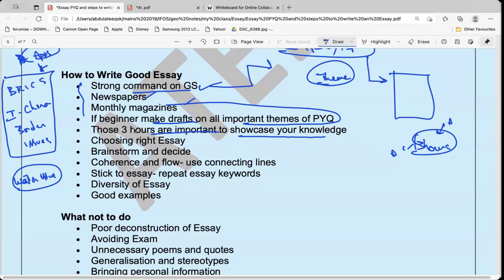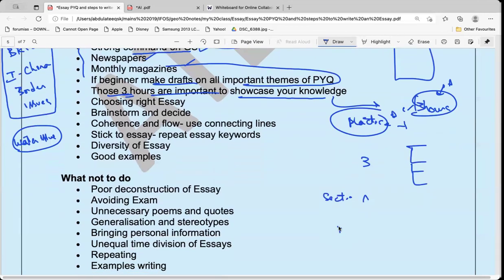So how you perform in those 3 hours is very important. For that, you need so much practice. Depending upon your weakness, you have to practice. That is another point. Then, you need to write 3 essays and you are given a choice: Section A, B, C, right? All of you know this.